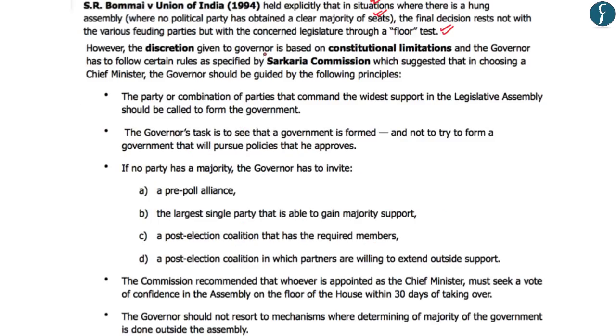And moreover, the Sarkaria Commission specified various rules which suggested that in choosing a chief minister, the governor should be guided by the following principles. The first principle is that the party or the combination of parties that command the widest support in the legislative assembly should be called to form the government.